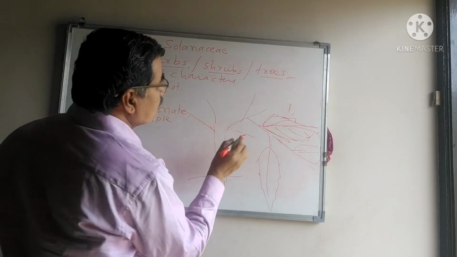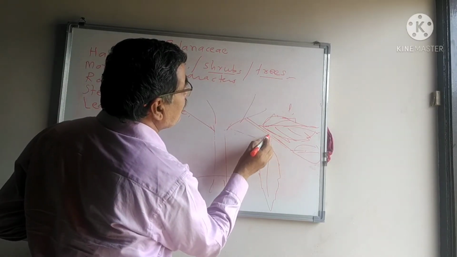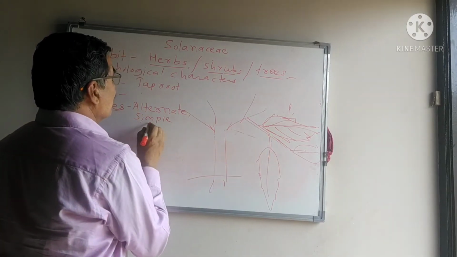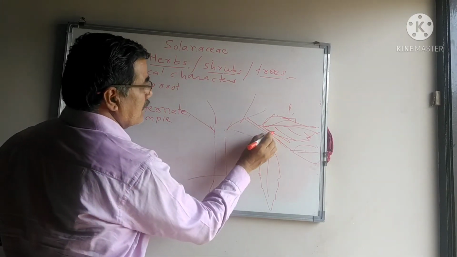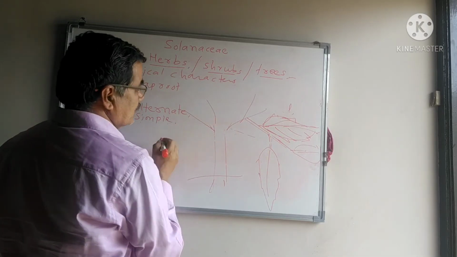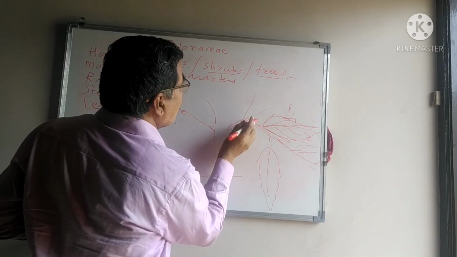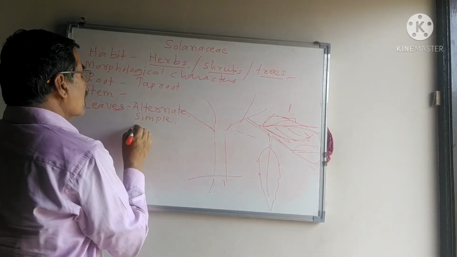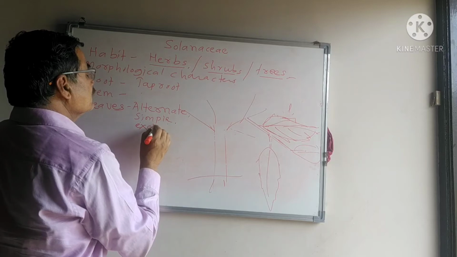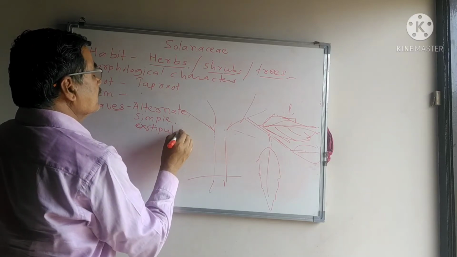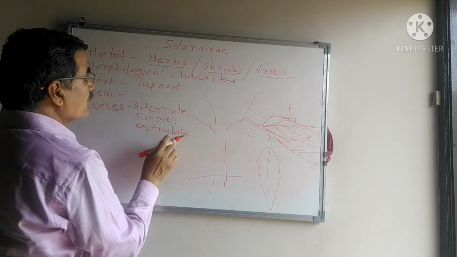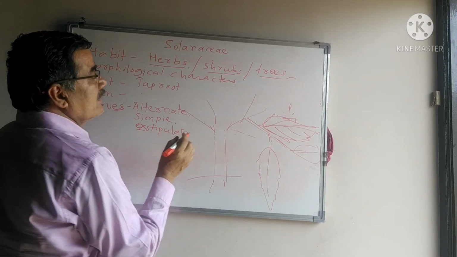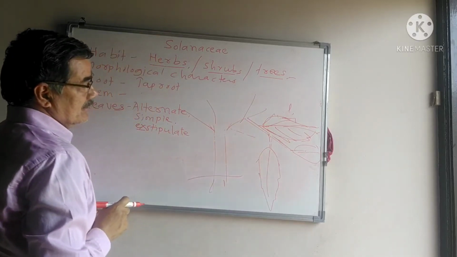When the leaves are directly arising from the nodal region, then the leaves are known as simple ones. Leaves are alternate, leaves are simple. It has no stipule in the axil. Therefore, leaves are known as exstipulate. When stipules are present, it is known as stipulate. When the stipules are absent, then it is known as exstipulate.